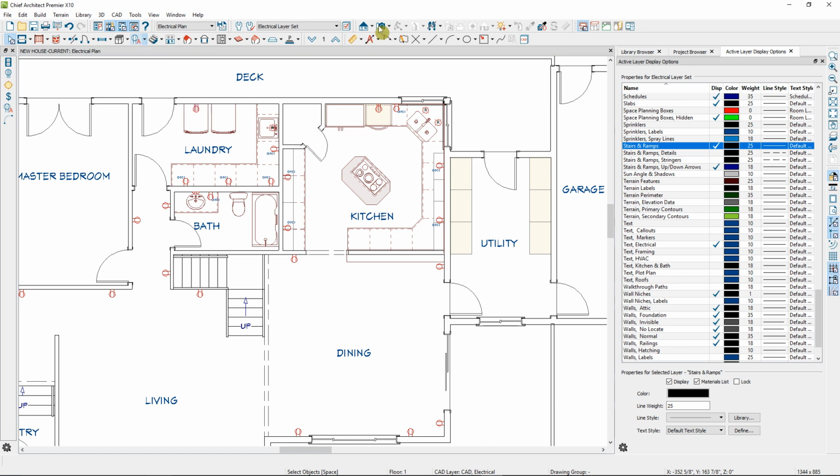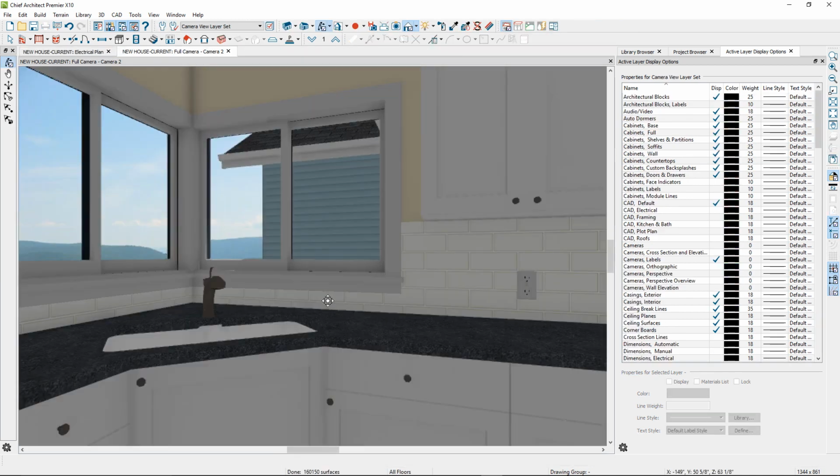your own. For instance, I'll take a camera view of this sink wall. Now if I want to place an outlet on this wall below the window but above the counter, I'm going to need to use a horizontal outlet instead of the vertical one. Now there are several places in this kitchen where I may need to use a horizontal outlet, so I can create a tool specifically to place that object.